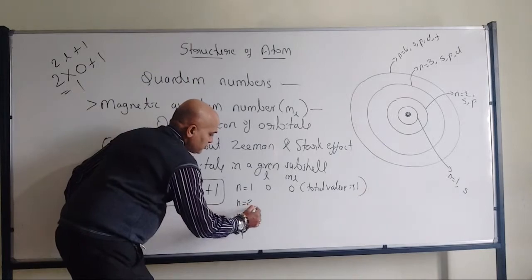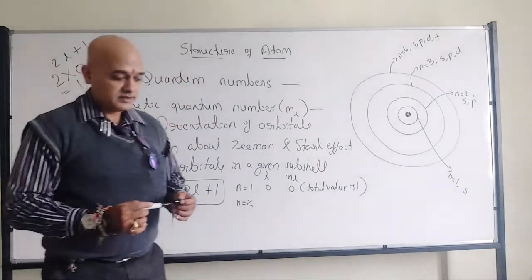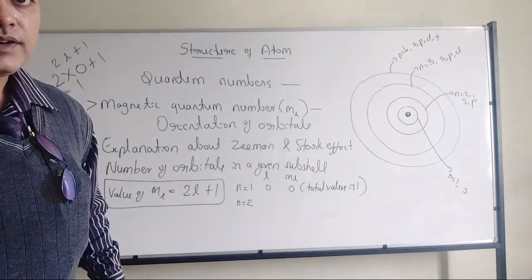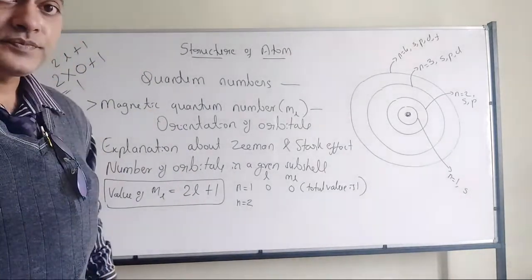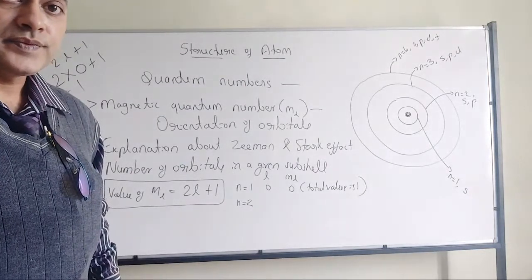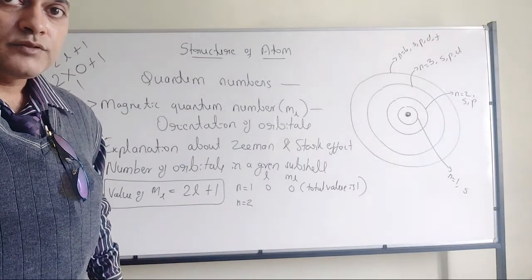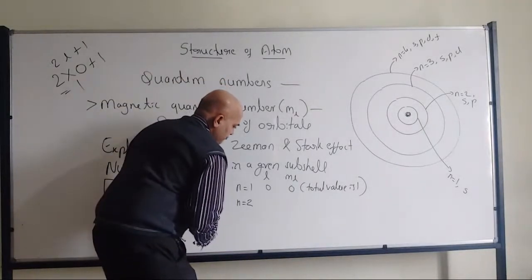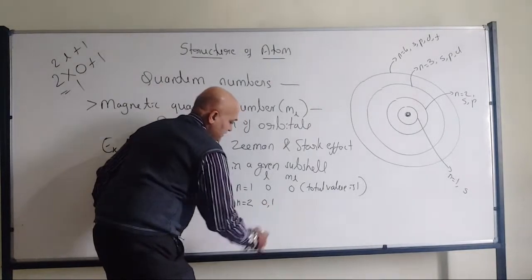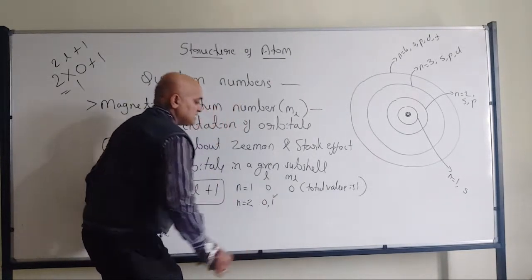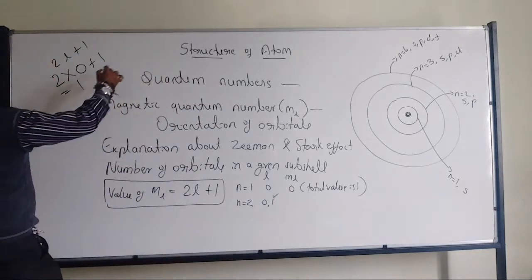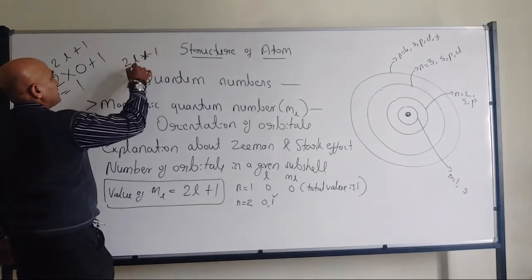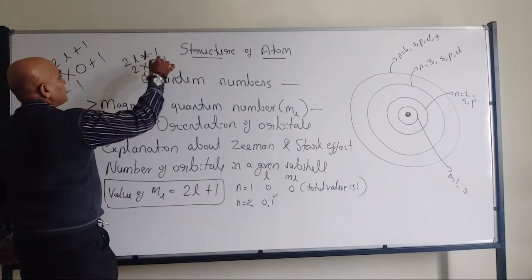Okay. Now the next one; if I explain, you will understand. If n is equal to 2, what is the l value? It will be 0 and 1. Now I will consider l equal to 1.